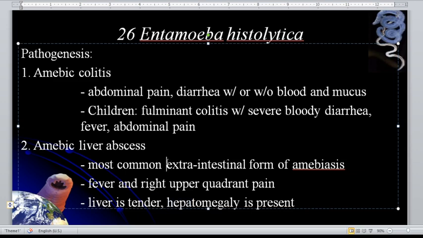Okay, so we have two forms of Entamoeba histolytica. We have the invasive and the non-invasive. The commensal Entamoeba histolytica, and the invasive Entamoeba histolytica. Among the two, which is pathogenic? Of course, the invasive form of Entamoeba histolytica. Guys, take note of this one. Okay, in the invasive process, the trophozoite stage penetrates through the